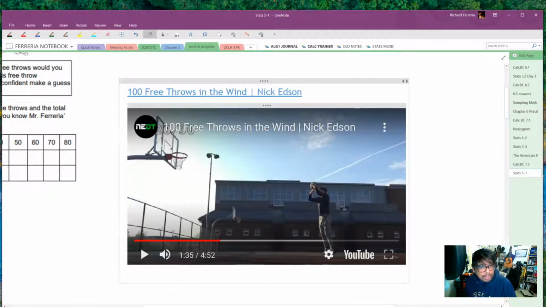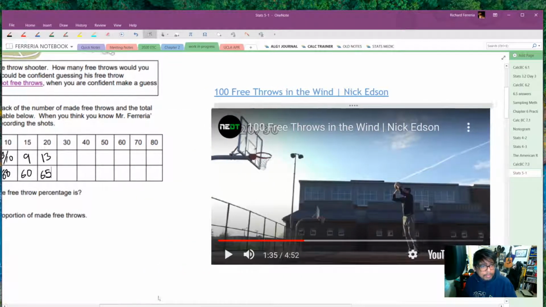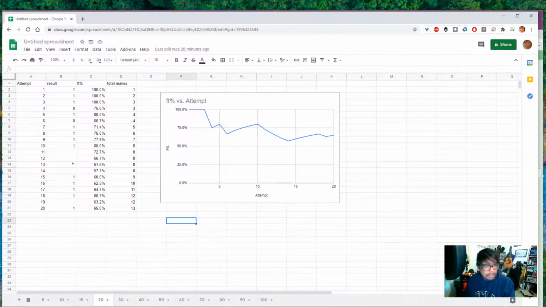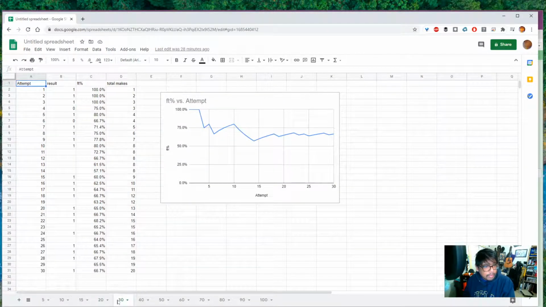All right, he is 20 for 30. 20 for 30, that is 66%. Let's see how that looks on the chart. 20 for 30. And yeah, big fluctuations here at the beginning, then smaller fluctuations, and the fluctuations seem to be getting smaller and smaller. We are right around here at what, 66.7%? Do you think things will change?